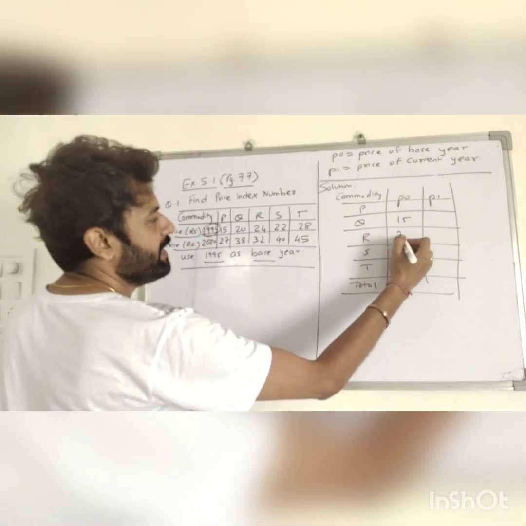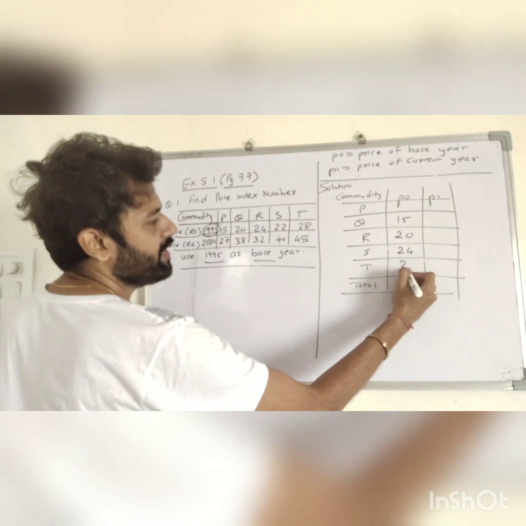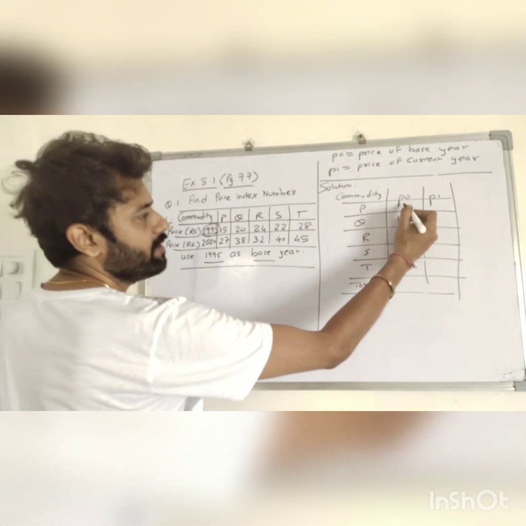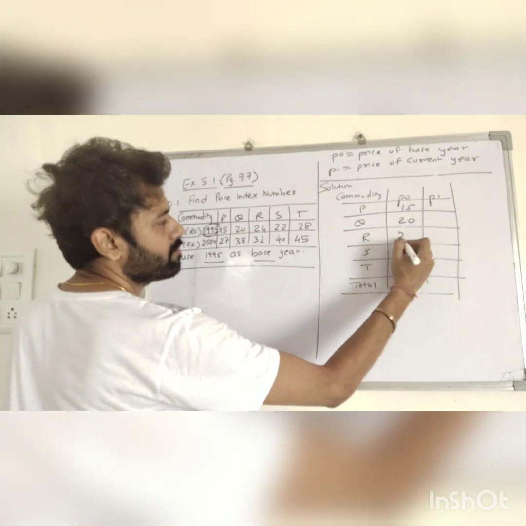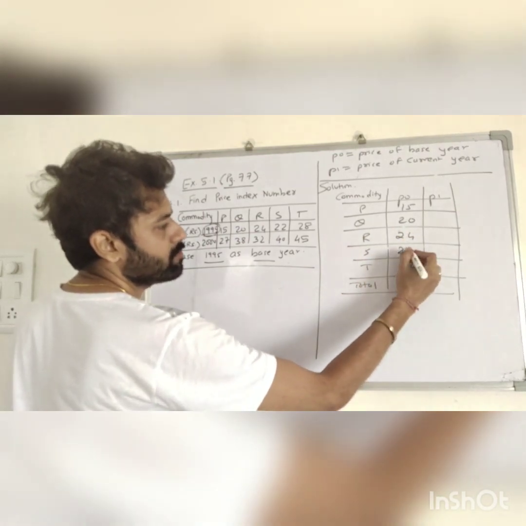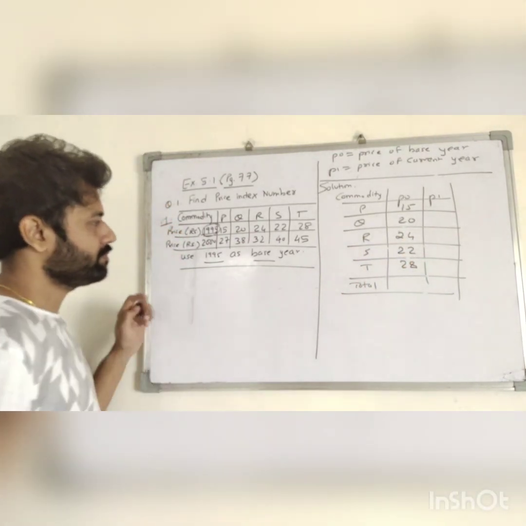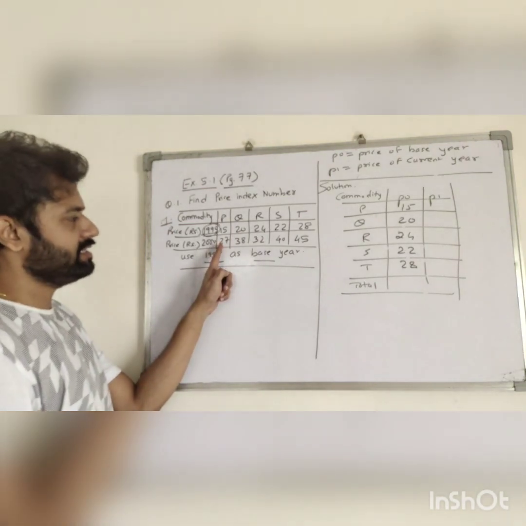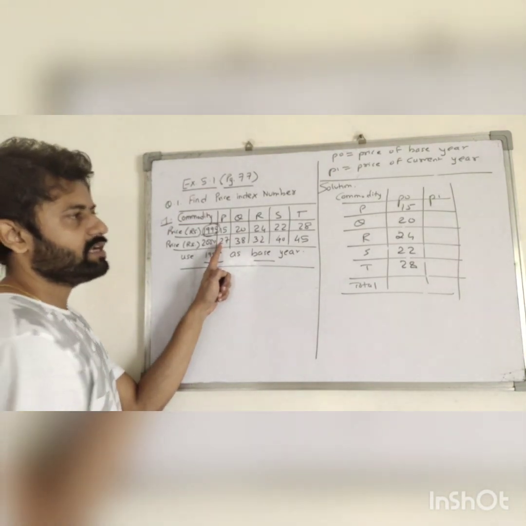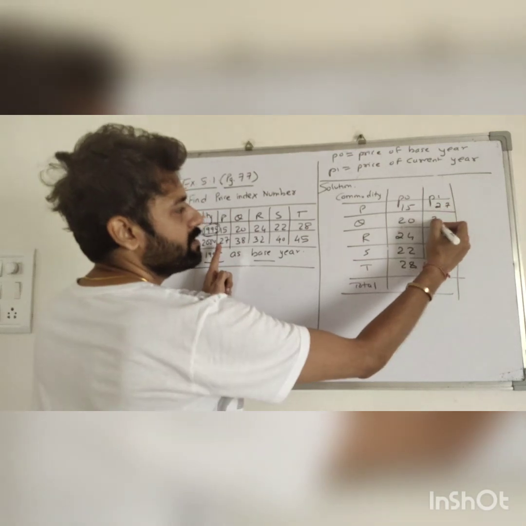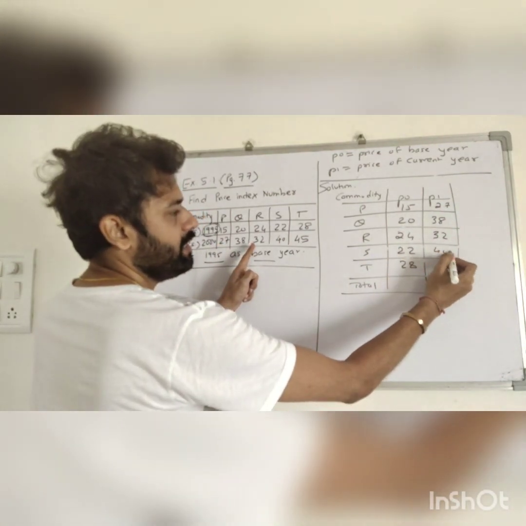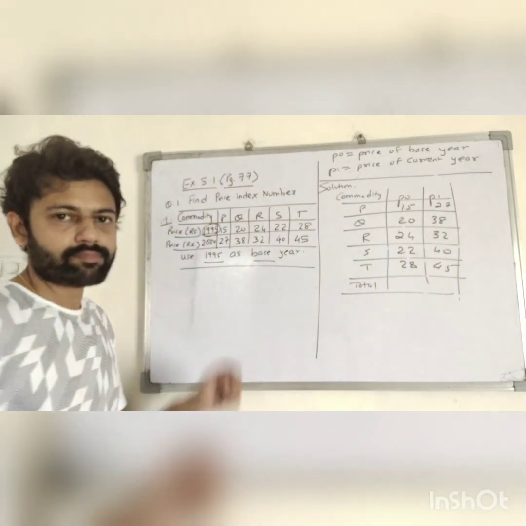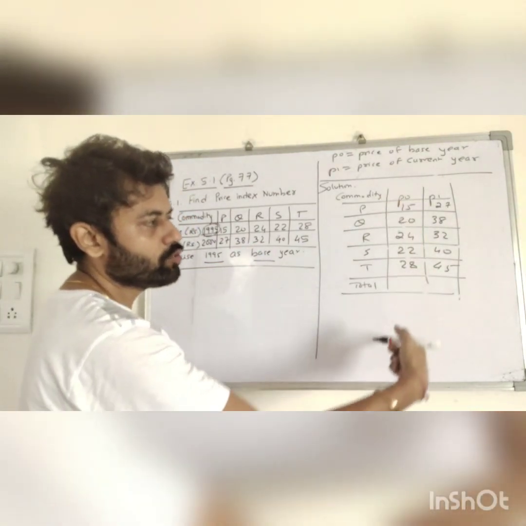The prices in 1995 are 15, 20, 24, 22, 28. And the prices in the year 2000 are 27, 38, 32, 40, 45. I have to do the total.